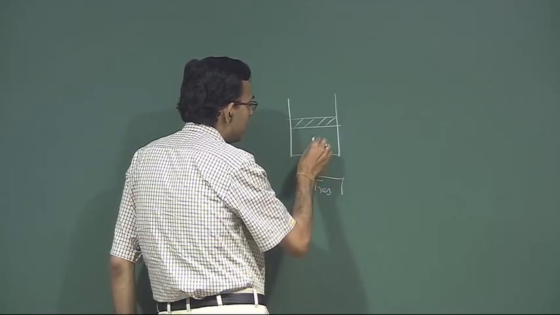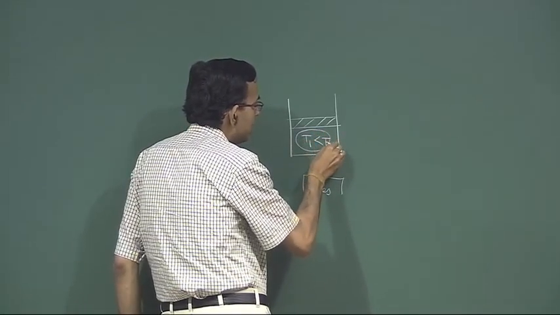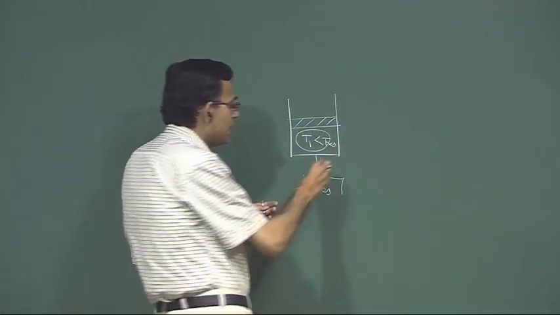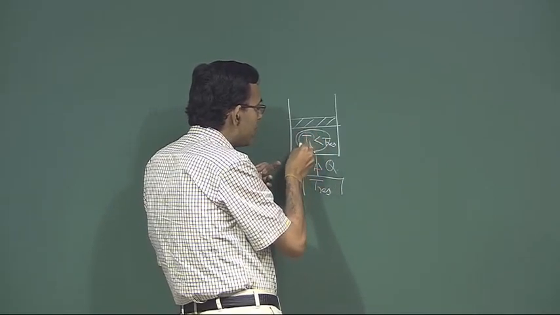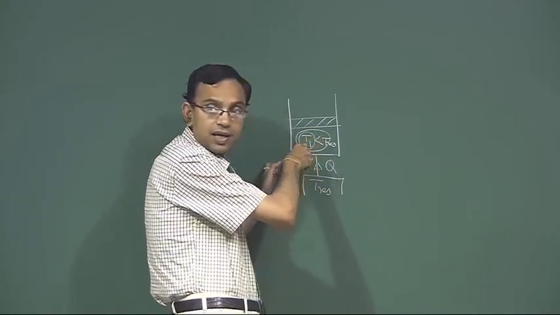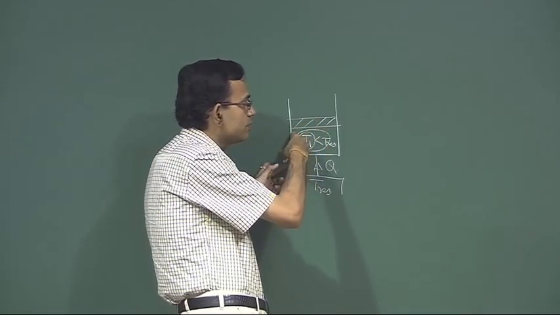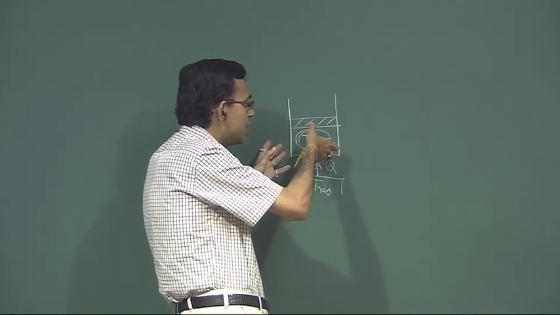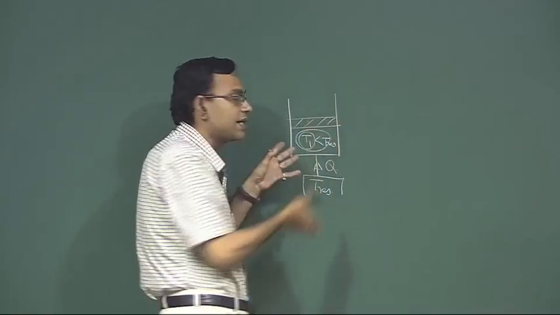Let us say the temperature within the system is T1, which is less than T reservoir, so that there is a heat transfer. If this temperature T1 of the system remains the same, then it is an isothermal process for the system, and if it is isothermal, it is supposed to be a very slow process, so that it is a reversible isothermal process.